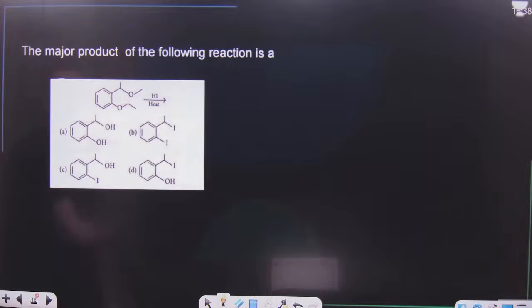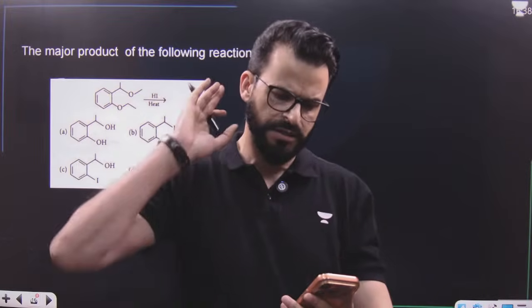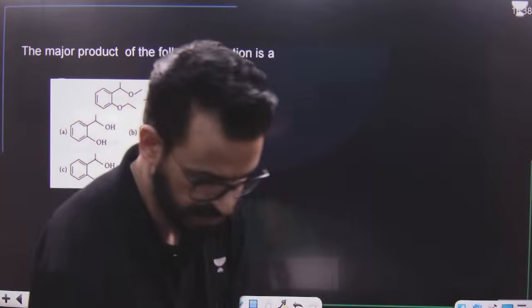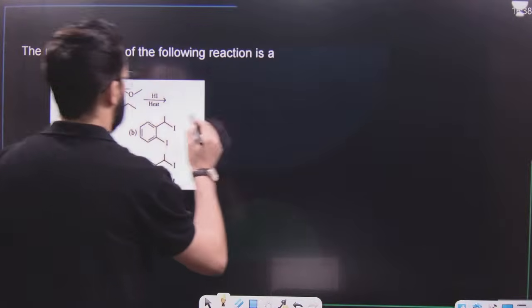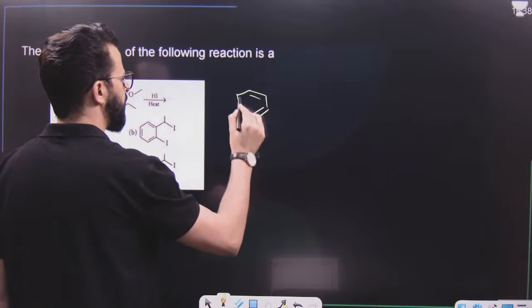After this, there is another question. The major product of the following reaction is, first of all, let me know in the chat, is this slide visible to each and every one? Yes, this is visible. That's great. Now have a look. Here it is.